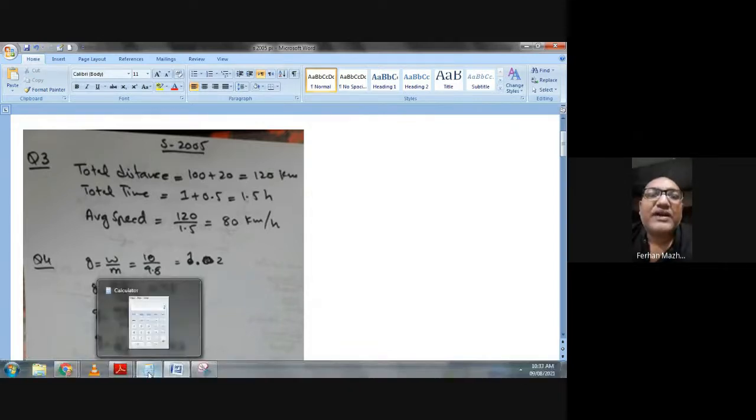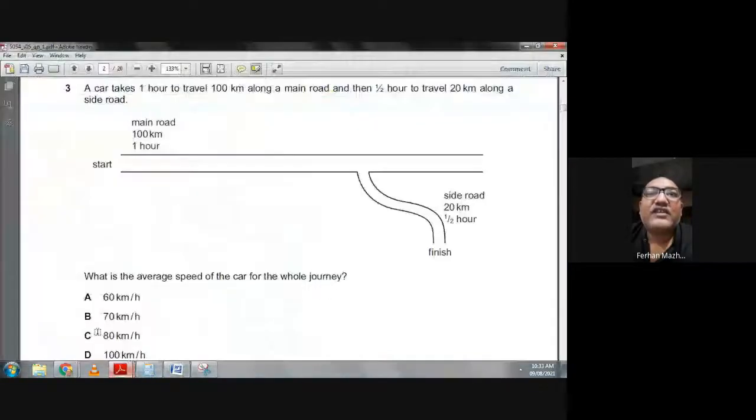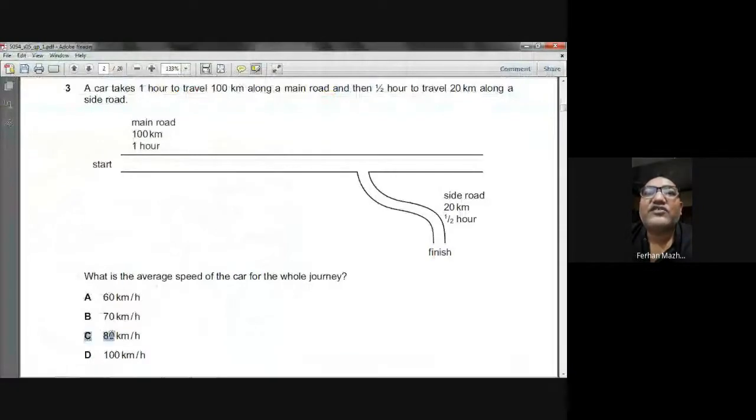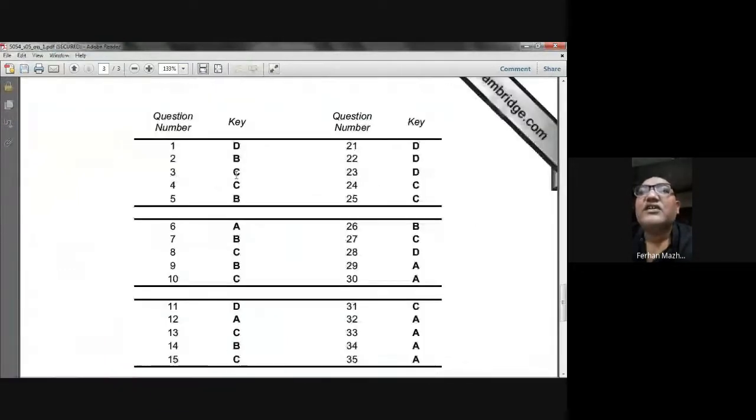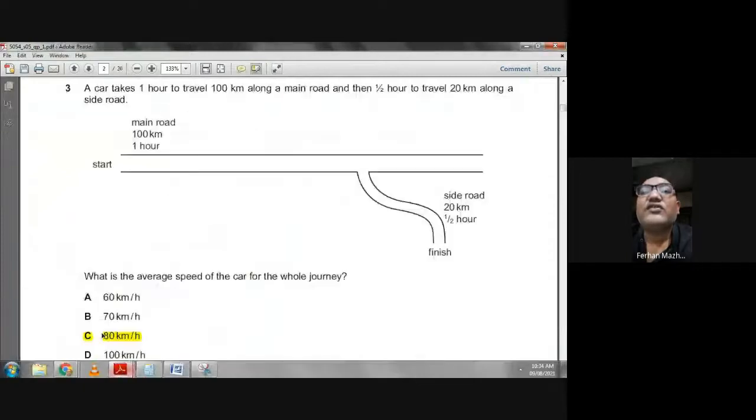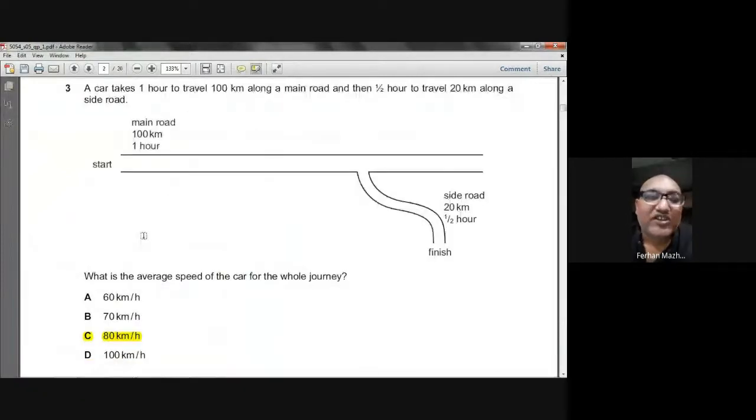80 kilometer per hour. So let's check. Do we have that choice? Okay, so C is the choice. So we think for question number three, C is the choice. Let's check first of all the answer and then we will further discuss it. Okay, question number three, C is the choice. Okay. Do you understand this question? Yes, sir. Okay, it's clear.